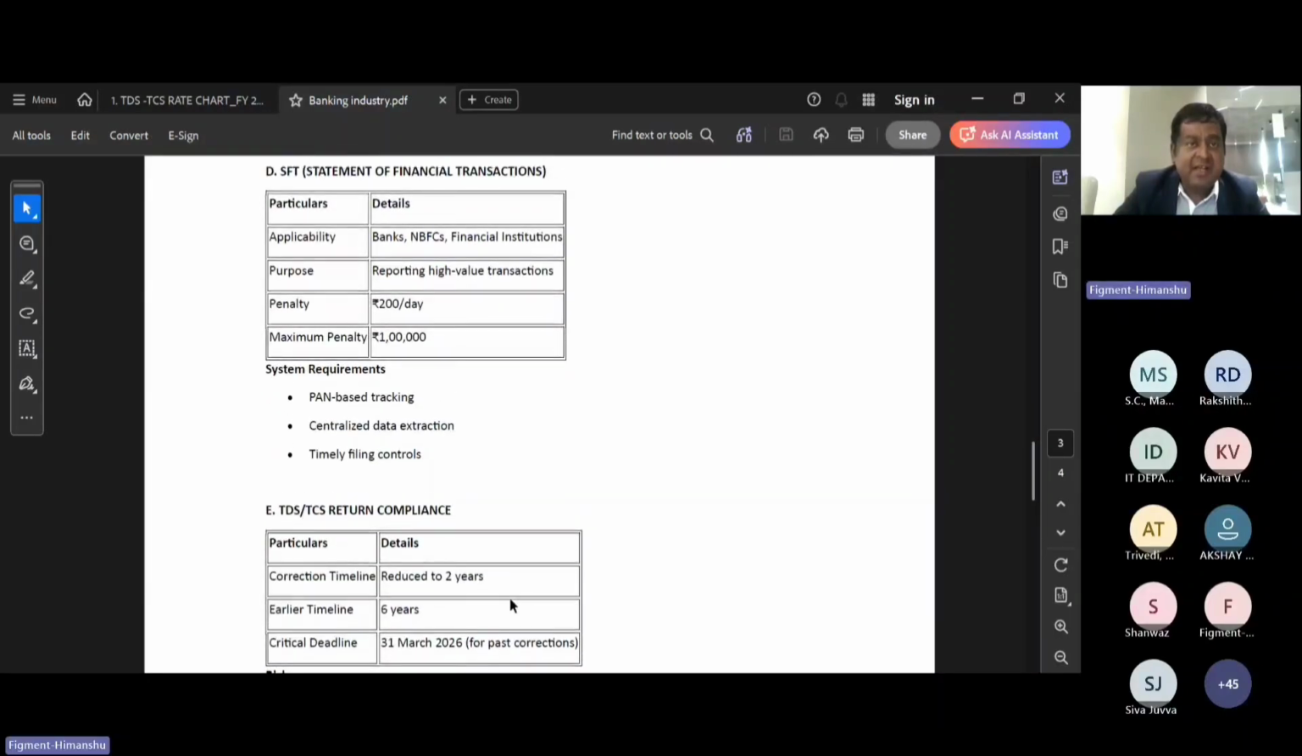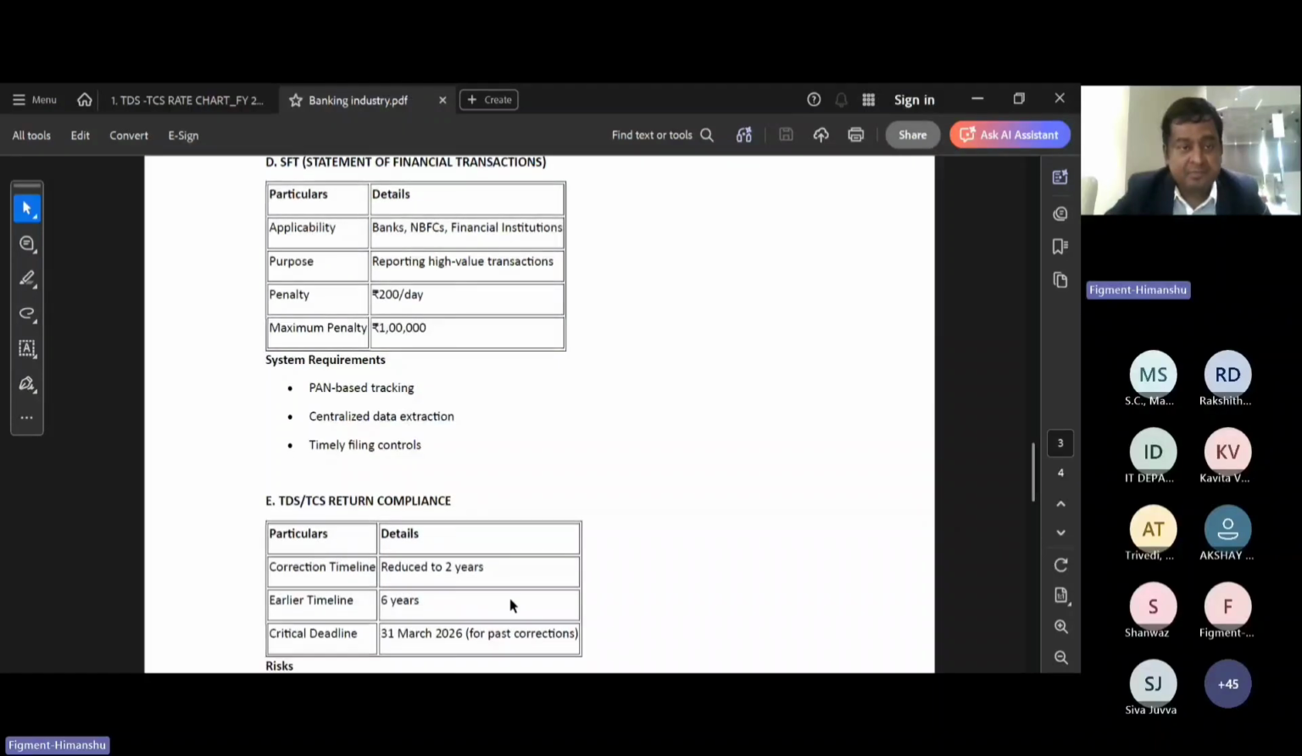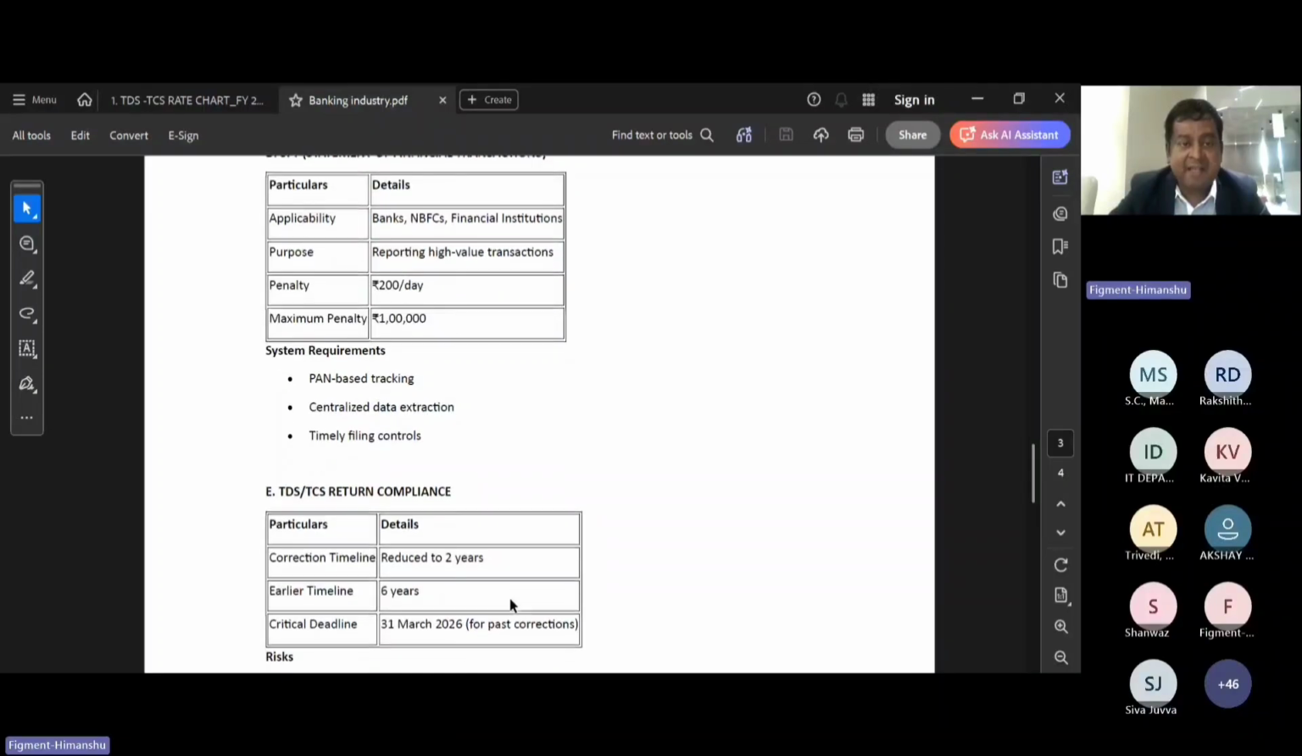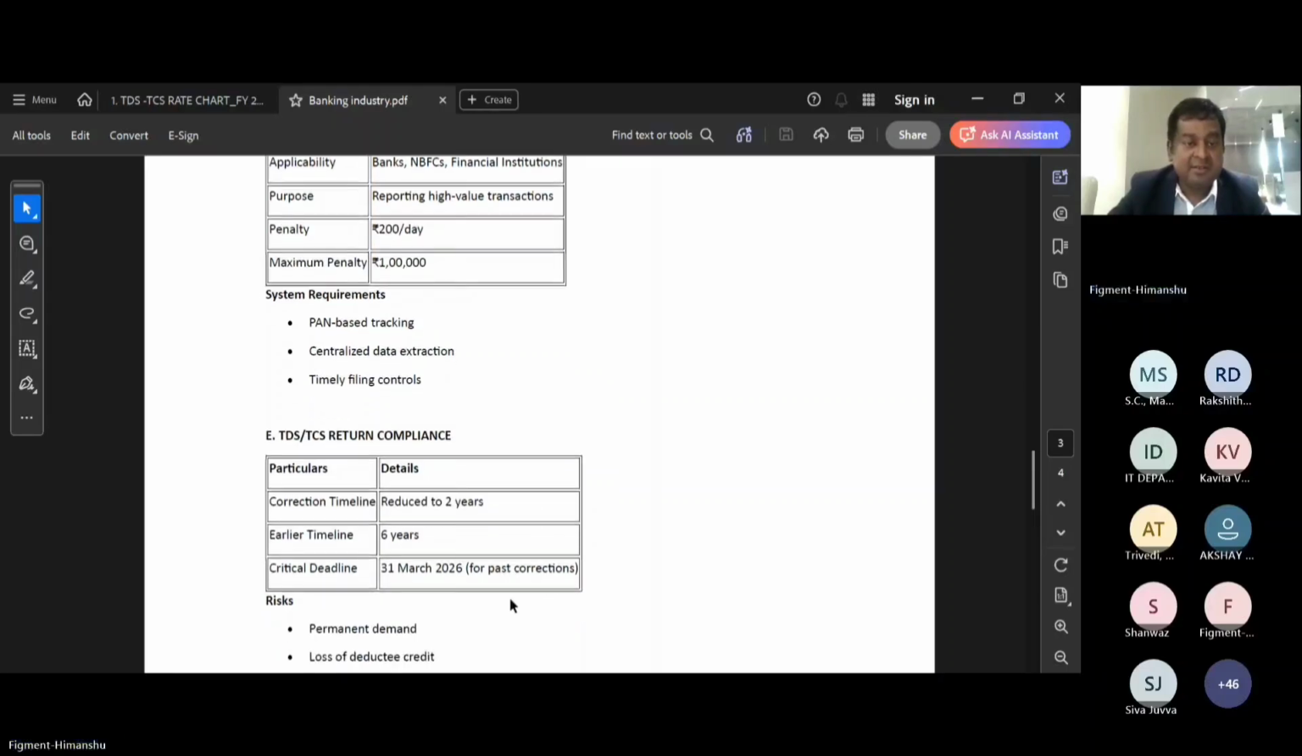Now, SFT related thing is there, a very important thing. Previously there was no mandatory penalty. Right now there is a mandatory penalty of rupees 200 per day. If we are not filing the SFT on time, then the 200 rupees per day penalty is mandatory, and the maximum penalty can go up to rupees 1 lakh. So this is the major change that has been done under the SFT related compliances. The compliances of the SFT need to be done in a very timely and accurate manner.